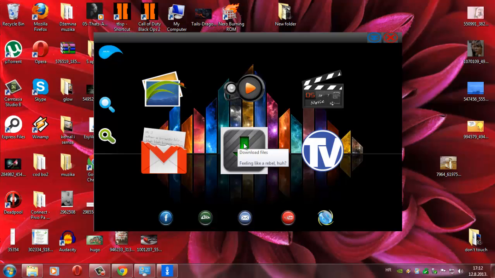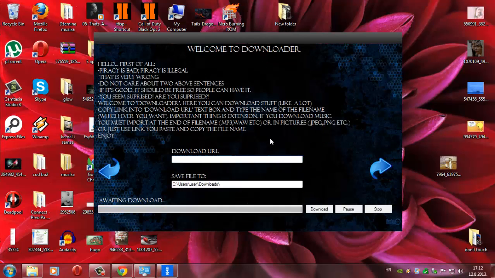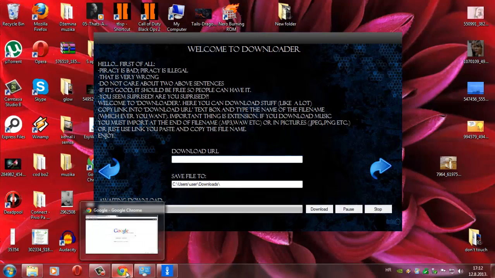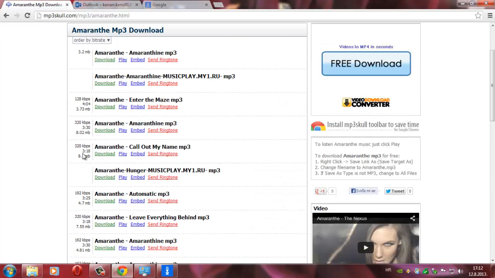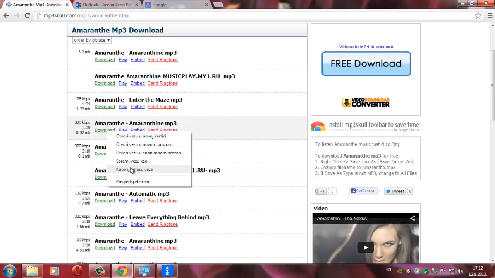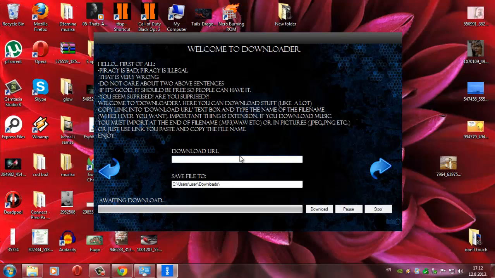Next thing is this. It's like your personal mini downloader. I've added this. With this you can download songs, pictures, and a lot of different things. I didn't try zip files yet, but I'll see if that works. Right now I'm just gonna copy the address. I already opened this up. See, it has this extension .mp3, so that is very crucial.